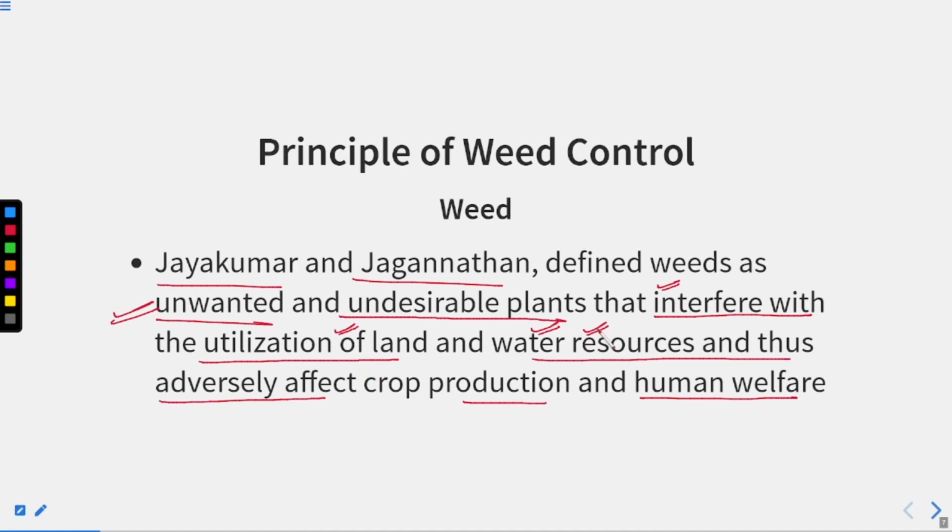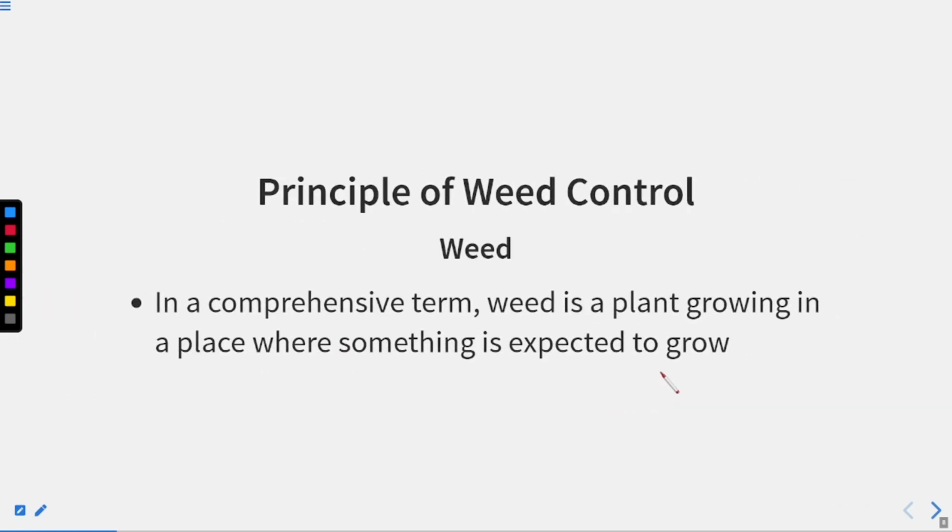They are absorbing the water present in the soil that we have given to grow our crop. They are adversely affecting the production of the crop and also human welfare, because we are producing these crops for ourselves, and these undesirable, unwanted plants are taking all the nutrients and competing with the crop. That is why they are affecting human welfare as well.